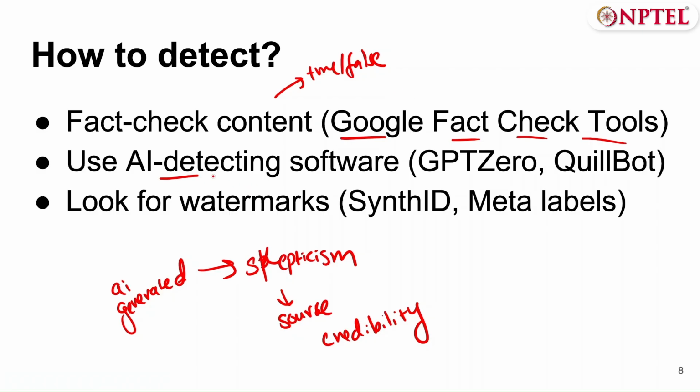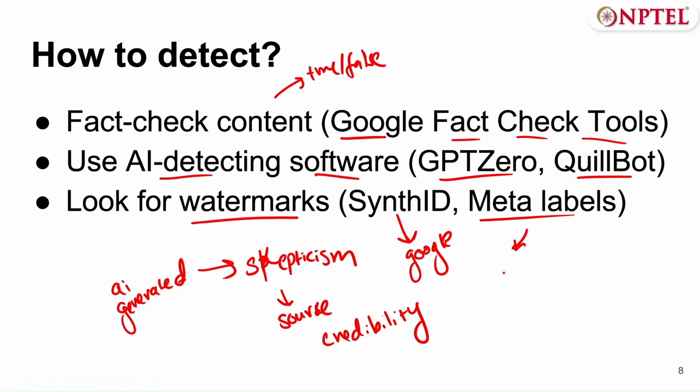Second thing is using AI detecting software. This includes stuff like GPT-0 and Quillbot. And finally, in terms of AI photos and videos, you can use watermarking. So SynthID is a watermark created by Google that detects AI generated photos and essentially puts a watermark on those photos.